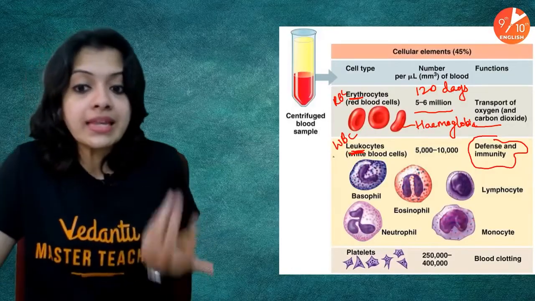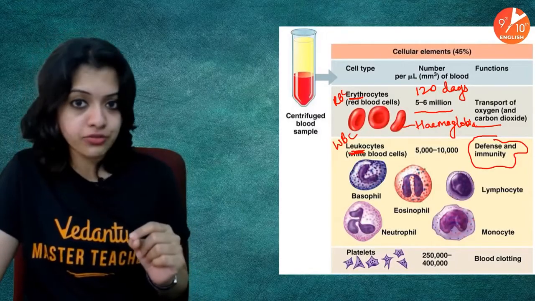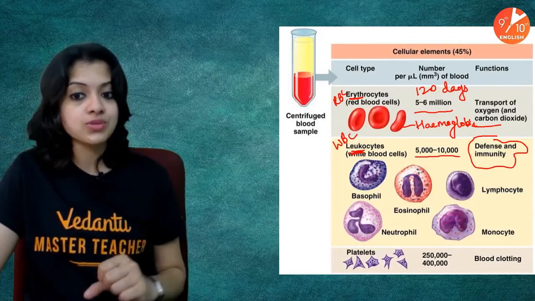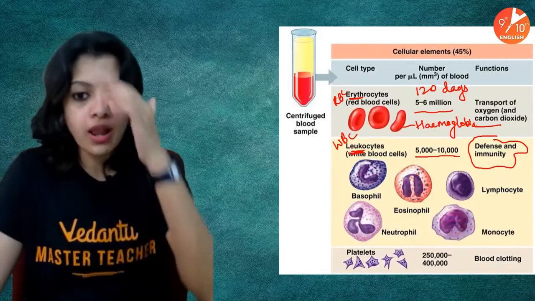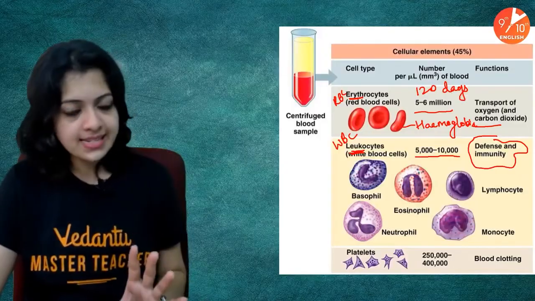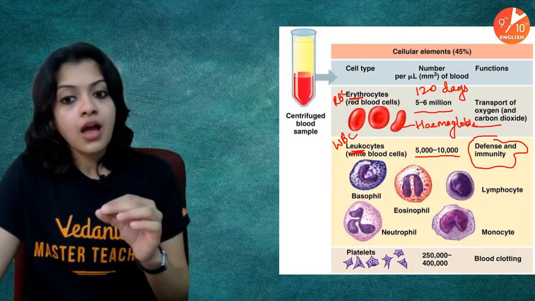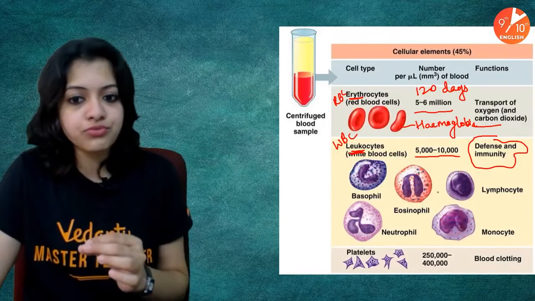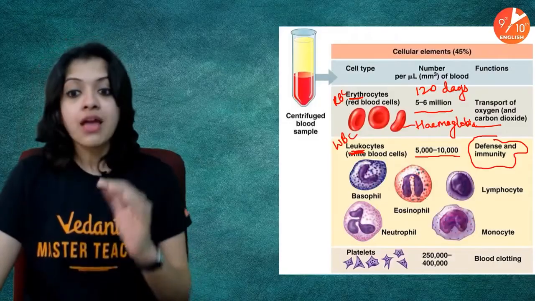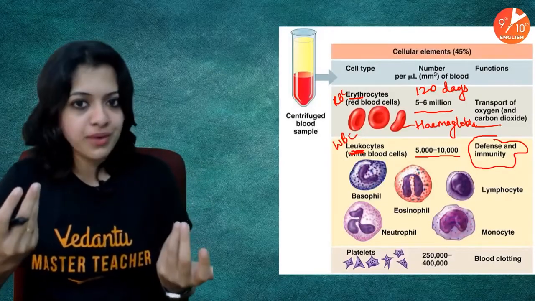So how many WBCs would you find? Normally, per microliter or cube of blood, you would find about 5,000 to 10,000 WBCs overall. But yes, children, do remember, at the time of certain specific illnesses, for instance certain infections, the count of one or a few of these leukocytes might become higher than normal, because when your body has to fight infections, it produces more and more white blood cells.